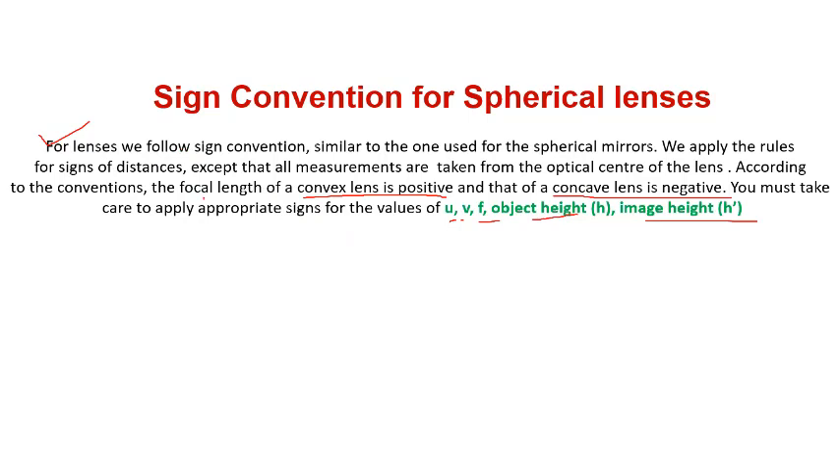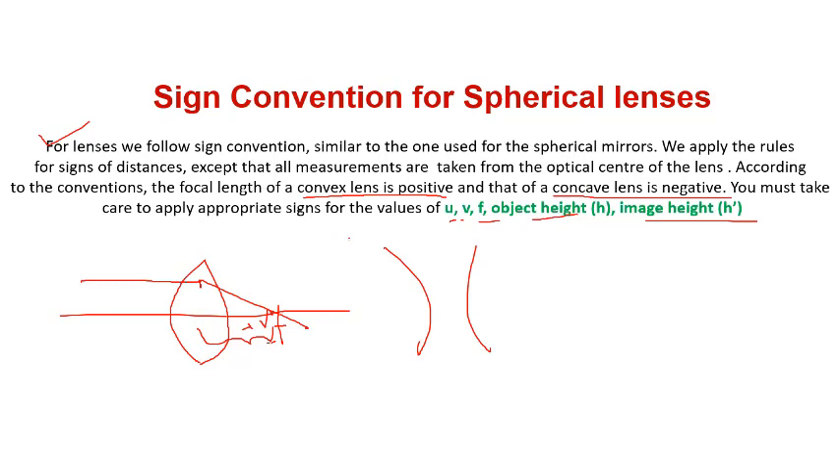Now see, the focal length of a convex lens is positive. Why is it positive? Because a ray of light will come from here and diverge from here. This is F, so the focal length here is positive.